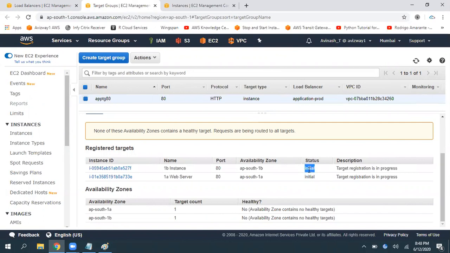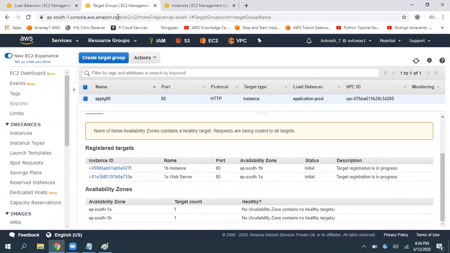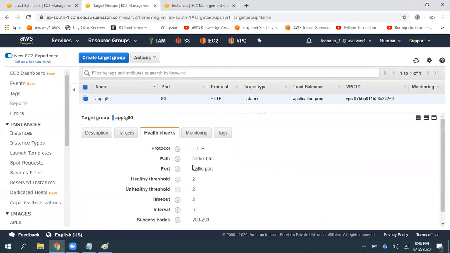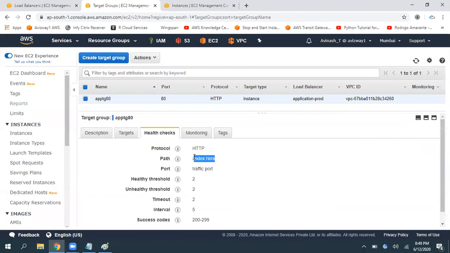So once both are in a healthy state, see, if your instance is not healthy, that means this instance is not delivering anything, or the configured health check, here we configured a health check, right? If you gave some typo here, the health check is going to fail. If this file is not available in our server, that health check is going to fail. First thing.